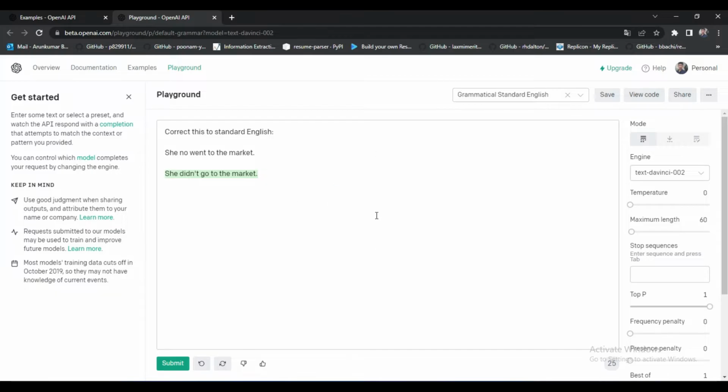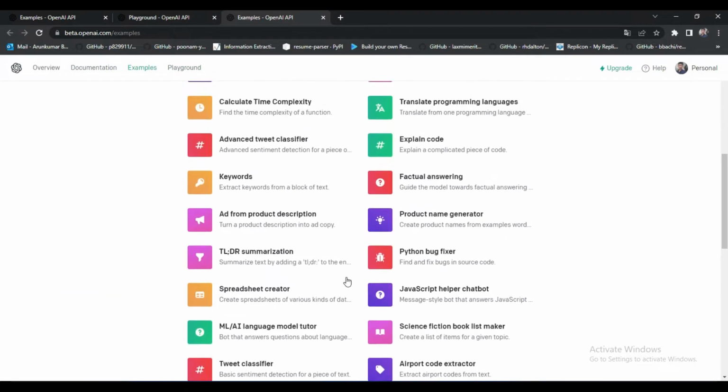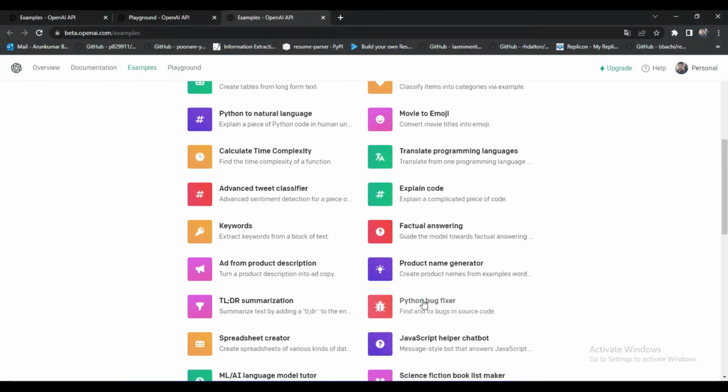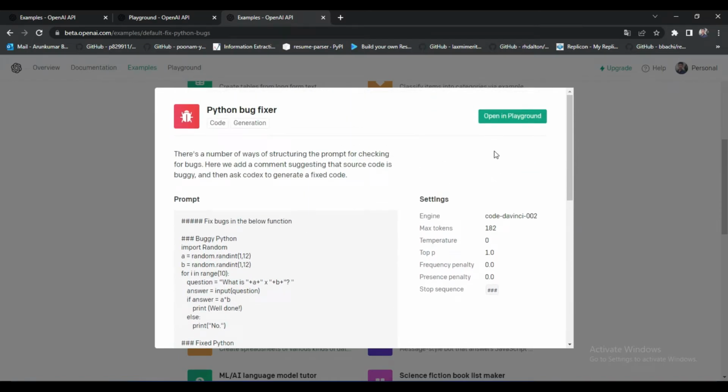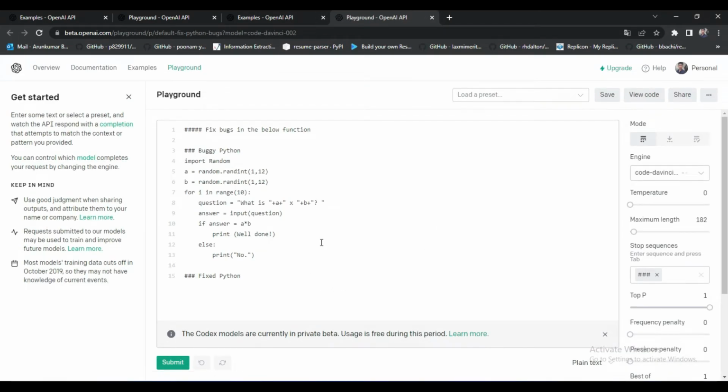Additionally, I found another interesting feature in OpenAI. I'm sure that this feature will help many Python programmers. They have one publication called Python Bug Fixer, and if you enter the Python code, this AI distribution automatically identifies your bugs and gives you the bug-free code as an output. But unluckily, I won't get a chance to try this feature because this feature is currently off. I guess they are working on their engines.